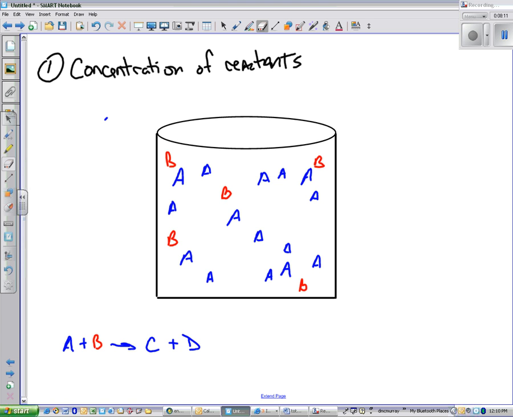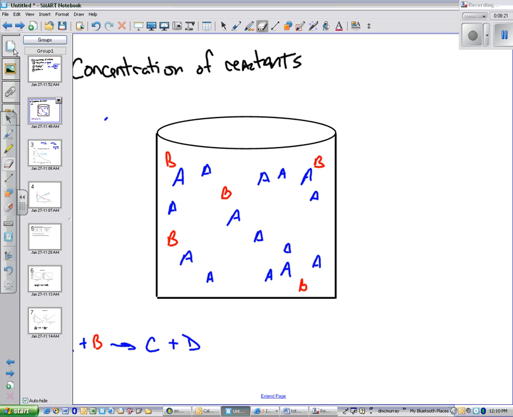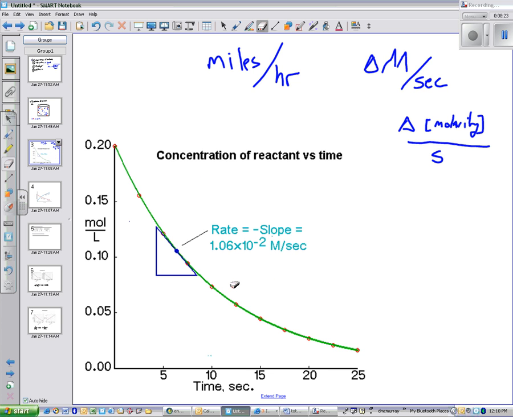Now, as the concentration of the reactants gets smaller, the reaction slows down because the likelihood of them coming in contact diminishes. And so when we look back at our graph of reaction rate, at the beginning we have this really steep slope. And then the slope evens out over time because the concentration of our reactants gets smaller and smaller, and the likelihood of them coming in contact with one another diminishes.